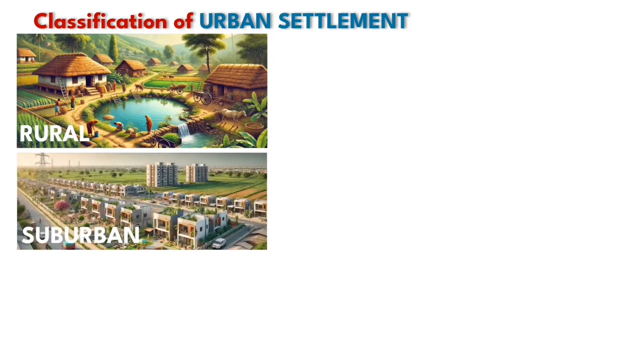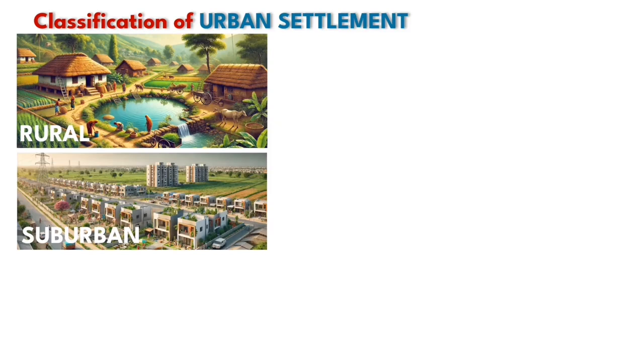The second type of settlement is suburban areas. These are also known as peri-urban areas, or the transition areas between rural and urban areas. Such areas develop because of their proximity to urban areas but are generally considered rural areas. There are mainly two reasons why a suburban area is formed. Number one is saturation in urban areas, and due to the saturation there is no land available within the urban area. And the second reason is the availability of low cost land in rural areas, but because of high dependency on urban areas, people want to live as close as possible to these urban areas.